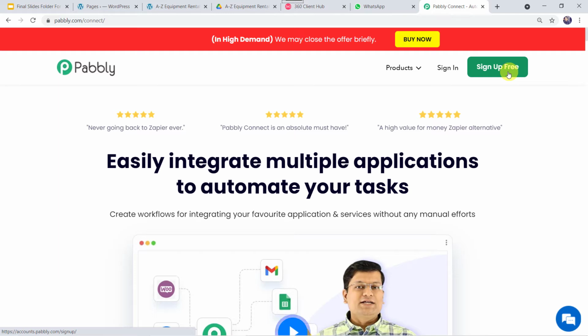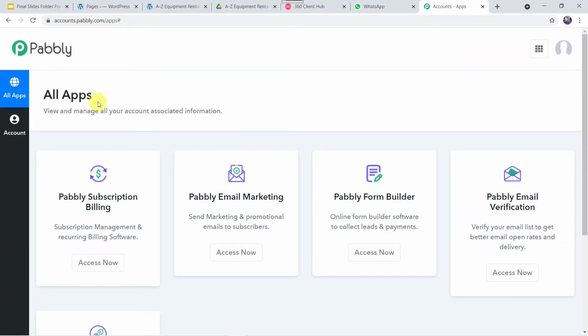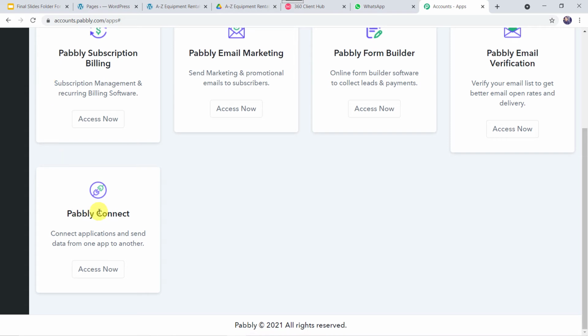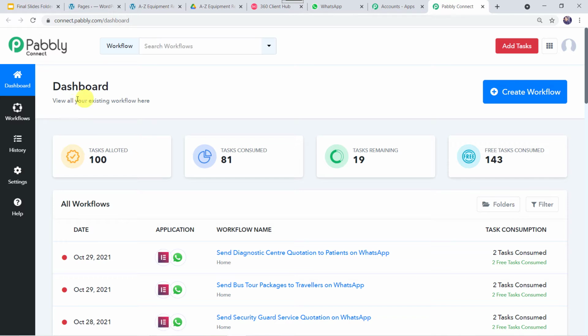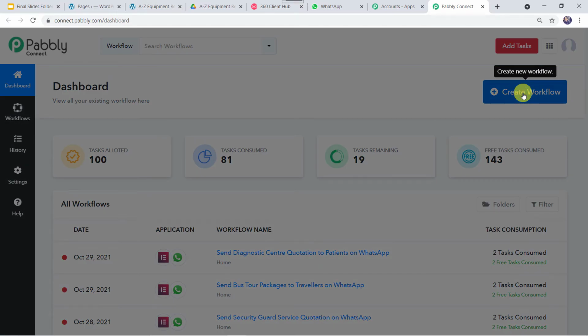As I already have an account with Pabbly Connect, I'll simply click on Sign In. Here in the All Apps section, scroll down, come to Pabbly Connect and click on Access Now. This is the dashboard of Pabbly Connect. Here we have to come to this plus sign and click on Create Workflow.